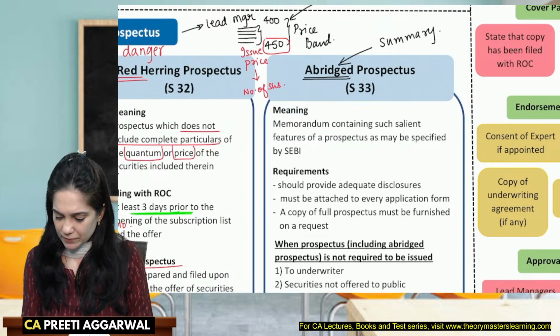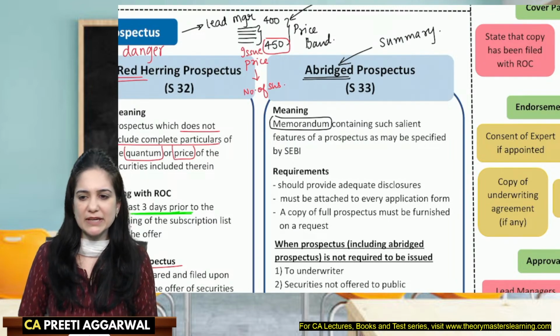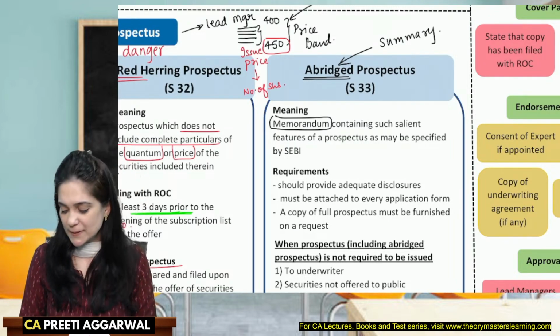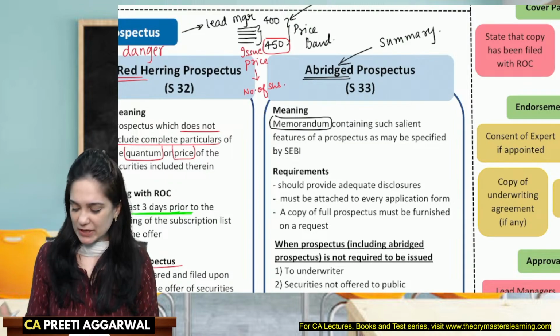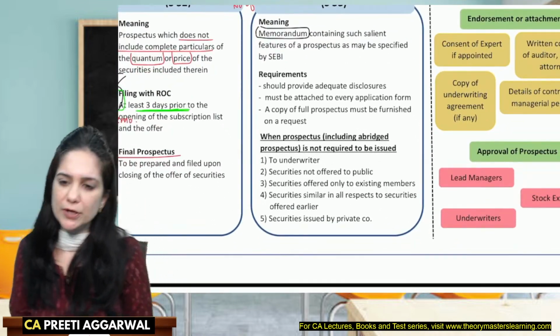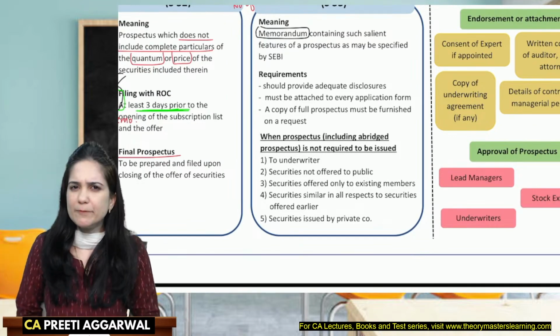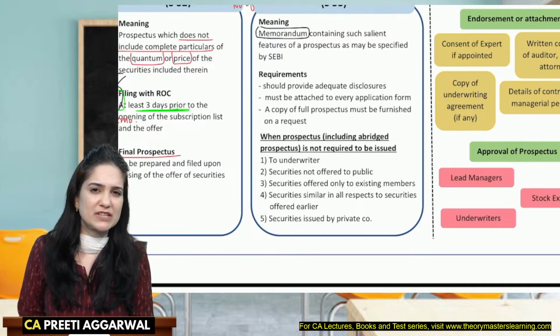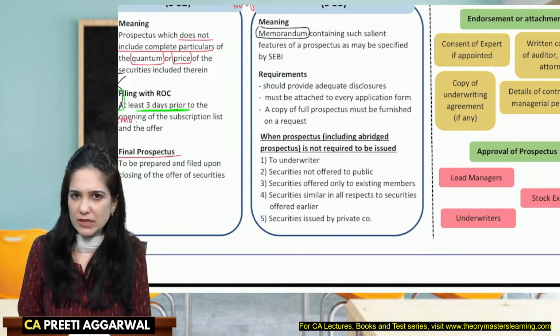So, a memorandum. Because there is no fixed format for it, but yes, we definitely provide certain details which have to be mentioned in the abridged prospectus. So it's just a memorandum containing such salient features of the prospectus as may be prescribed. Your module does not contain many points as far as the abridged prospectus is concerned, so I don't think it will be asked in the exam.